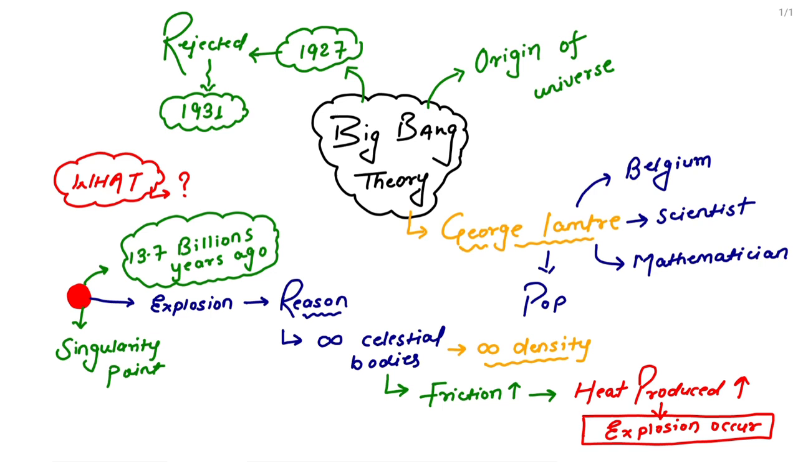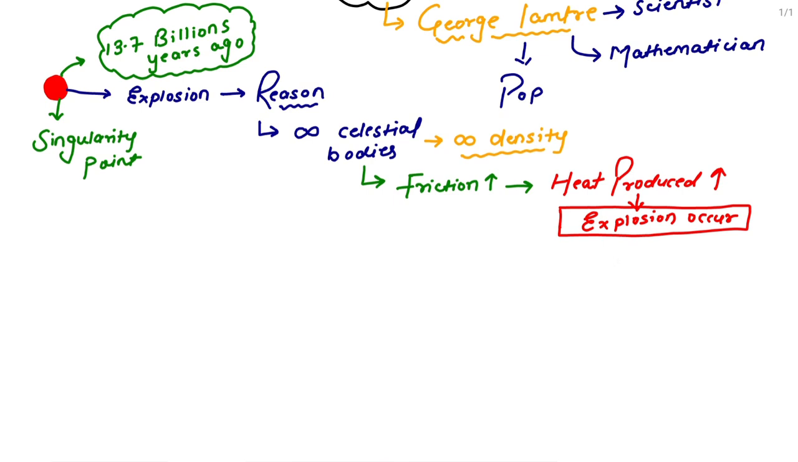Now coming to the next part. Once he explained all these things, the singularity point exploded. So what is the meaning of this? This explosion is also known as the Big Bang theory. So now what happens after? Let us understand. Once the explosion occurs in this singularity point, what happened after that? Let us try to understand that also.